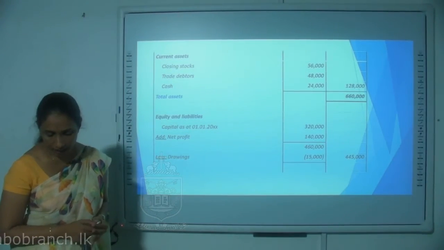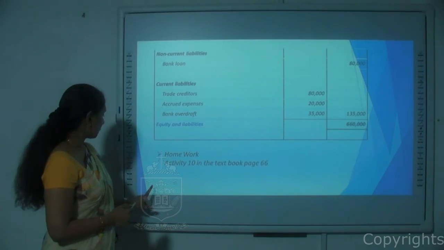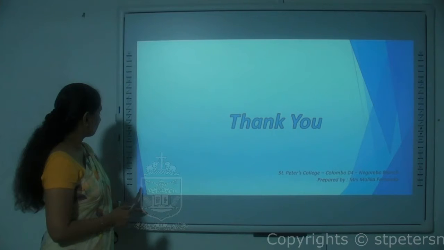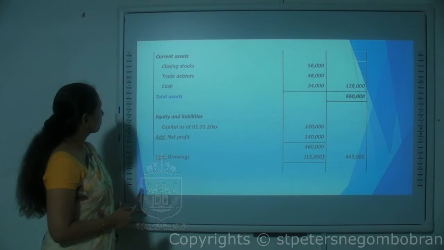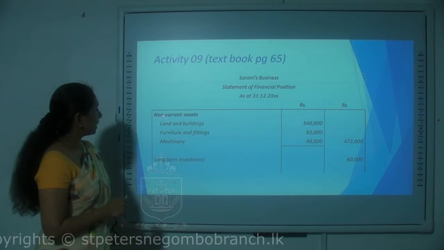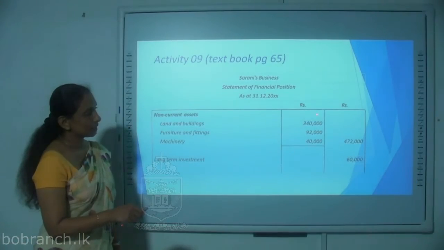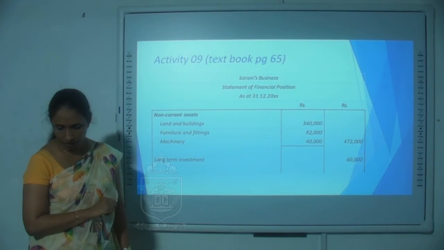Then the next line item is land and building, which is a non-current asset. You can see the land and buildings is mentioned under non-current assets, 340,000.